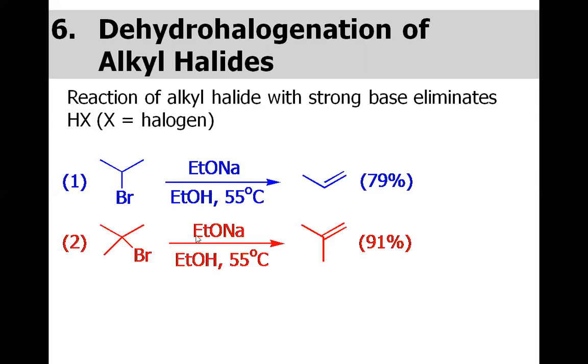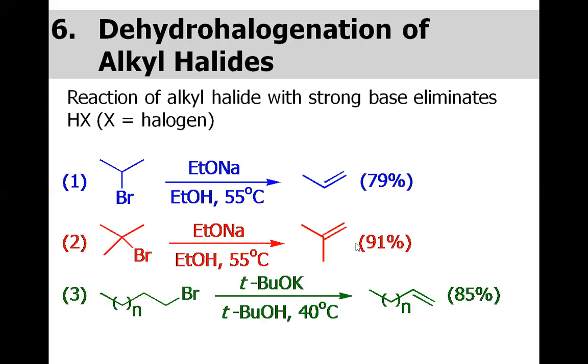For the second reaction, this is a tertiary alkyl halide. Again, we have got the alkene. For the third reaction, we have a primary alkyl halide and we have got this alkene. We will discuss the reactivity of the secondary, tertiary and primary alkyl halides. For this primary alkyl halide, they did not use the smaller base, rather they used the bulkier base, tertiary butoxide. There is a reason behind this, and we will discuss it in coming slides.